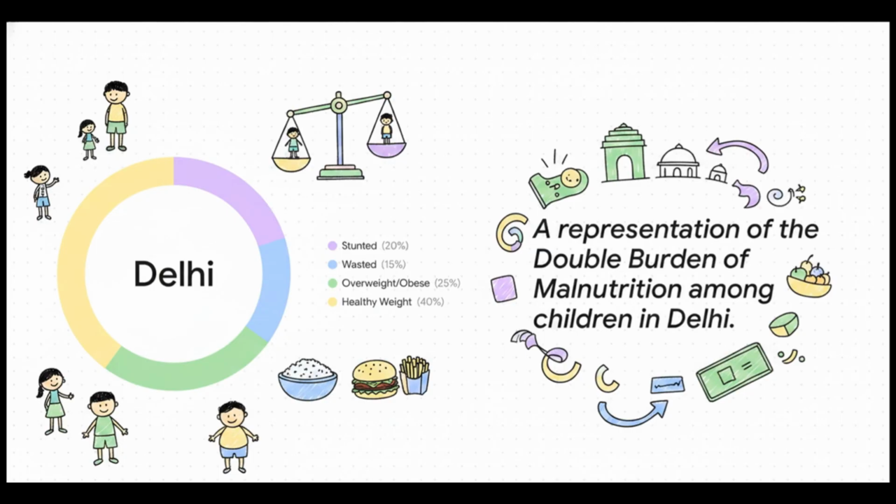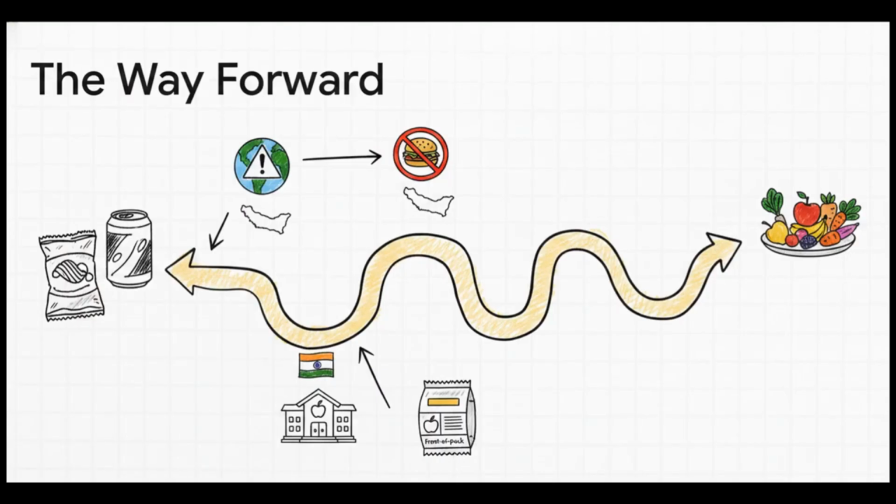It's a crisis of poor nutritional quality, something that our traditional food security measures like the public distribution system, which focuses on wheat and rice, really struggle to tackle on their own. So, what's the way forward? Well, there are a few key strategies. We can definitely learn from what other countries are doing, like Chile's warning labels on junk food. Here at home, some possible solutions are regulating what's sold in school canteens and making front-of-pack food labeling mandatory. But the core idea, the big shift, is to move beyond just counting calories and start focusing on actual, genuine